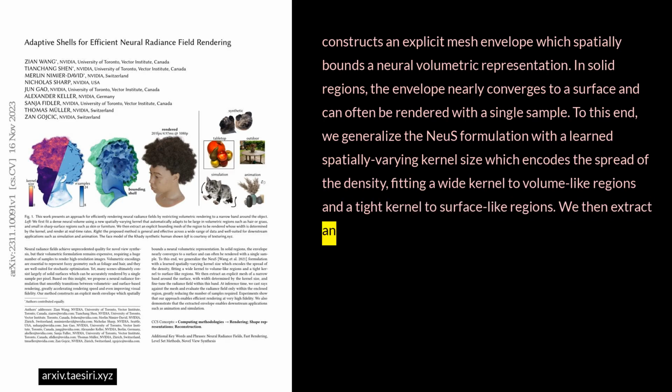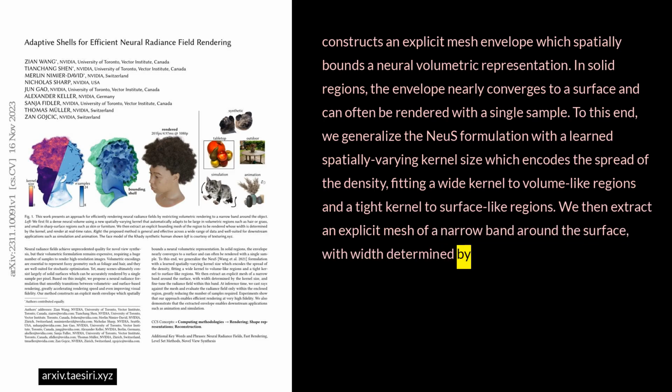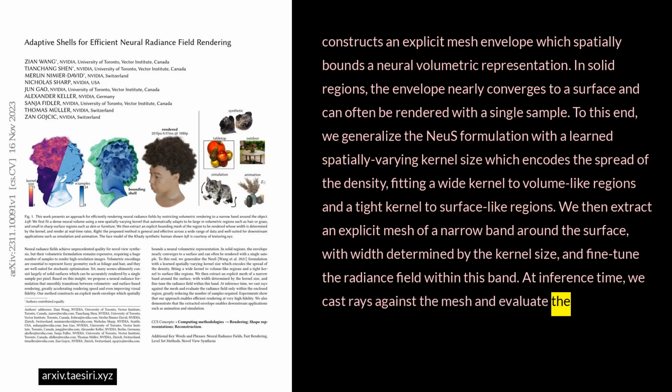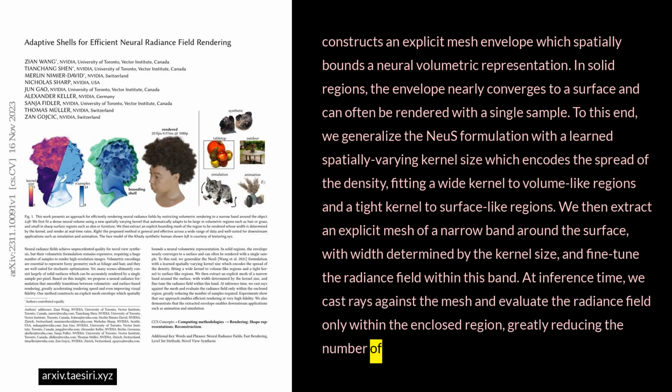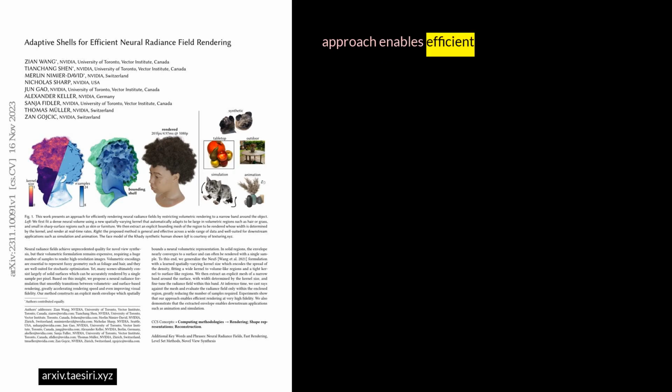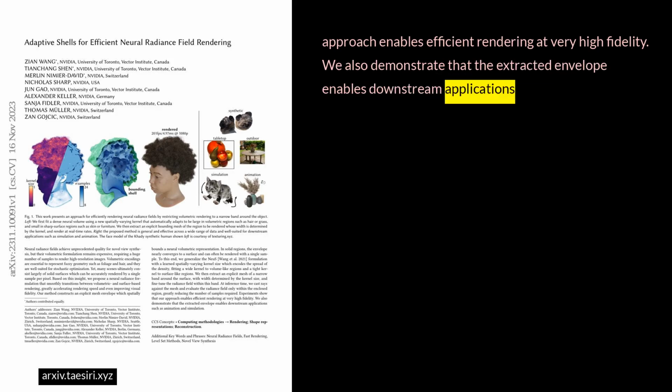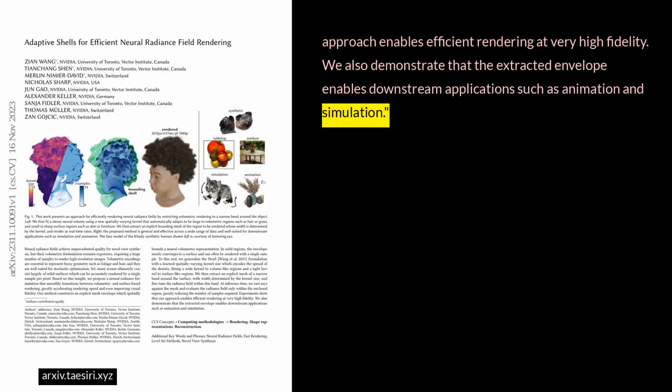We then extract an explicit mesh of a narrow band around the surface, with width determined by the kernel size, and fine-tune the radiance field within this band. At inference time, we cast rays against the mesh and evaluate the radiance field only within the enclosed region, greatly reducing the number of samples required. Experiments show that our approach enables efficient rendering at very high fidelity. We also demonstrate that the extracted envelope enables downstream applications such as animation and simulation.